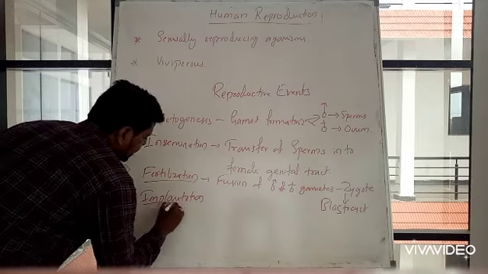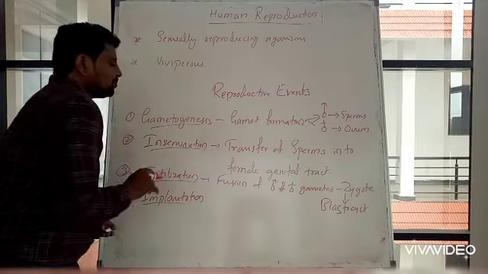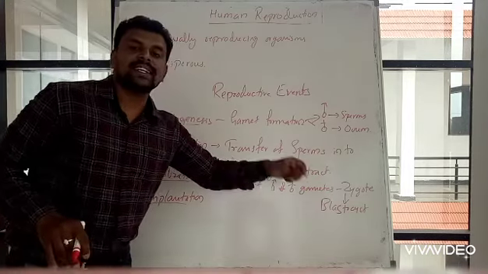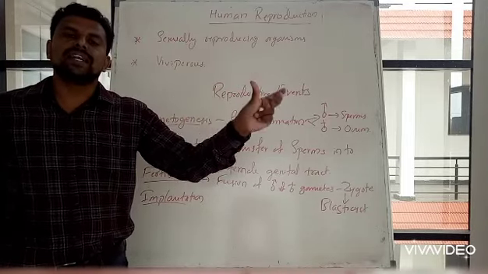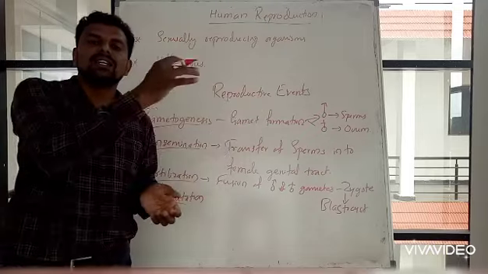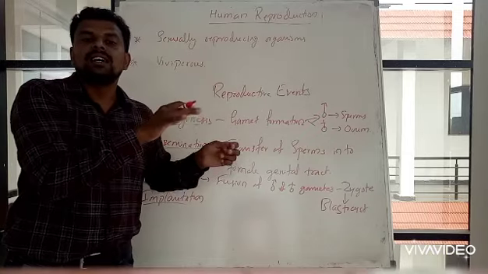Implantation means that as the blastocyst is formed, it has to attach to the uterine wall or endometrium, because it has to stay inside the female body.